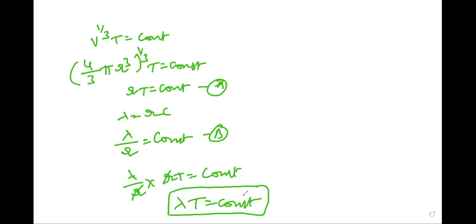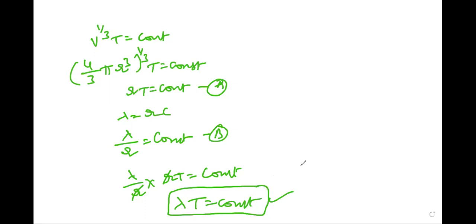If the radiation of a particular wavelength at a certain temperature is adiabatically altered to another wavelength, then the temperature changes in the inverse ratio. So in mathematical form, this relation indicates that as the temperature rises, the maximum intensity of radiation emitted is displaced towards the shorter wavelength.